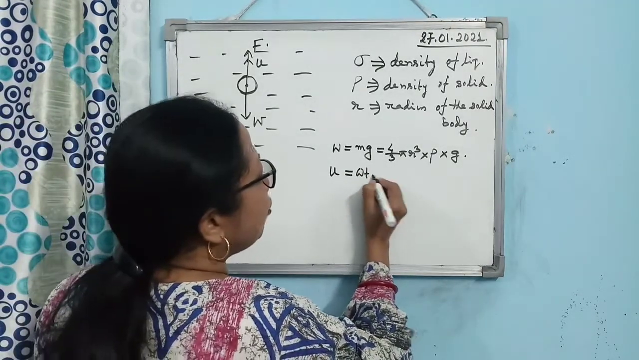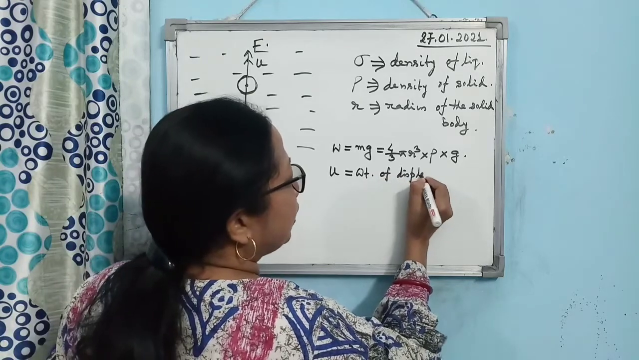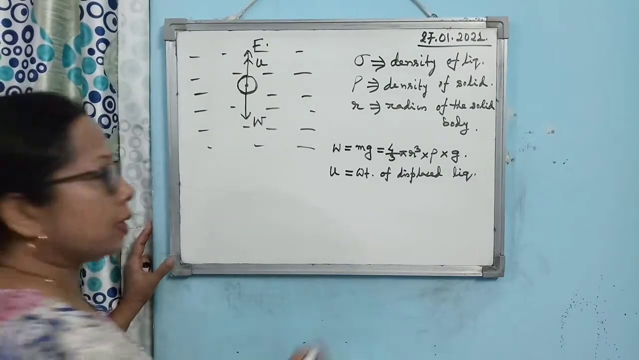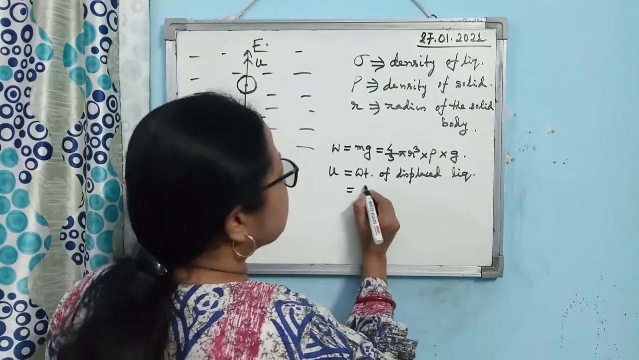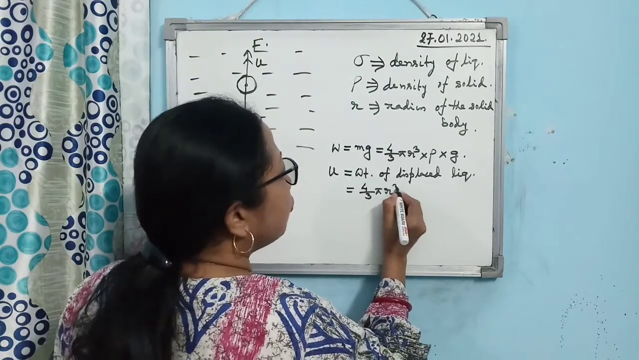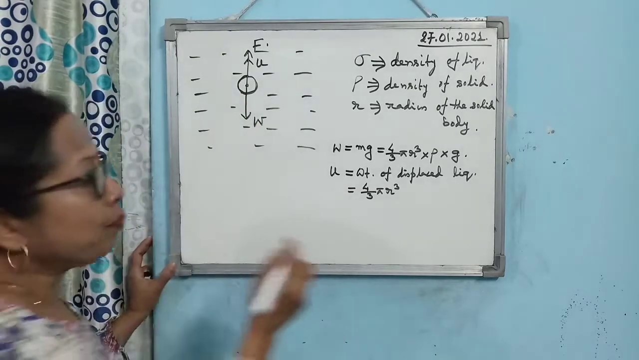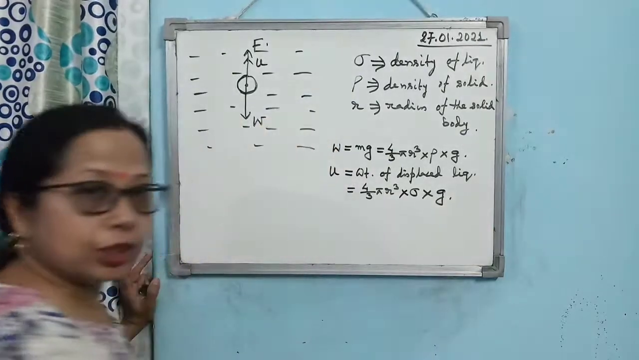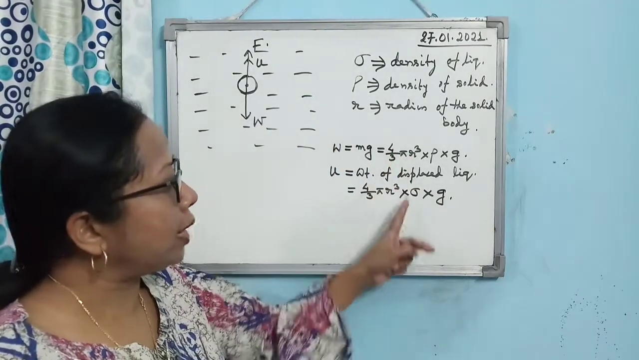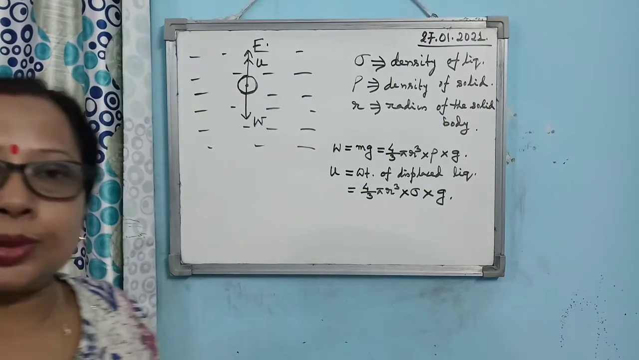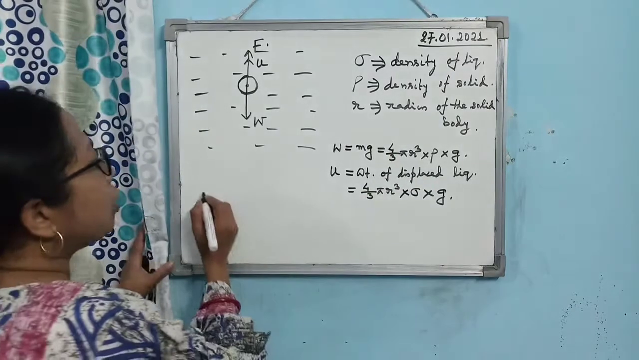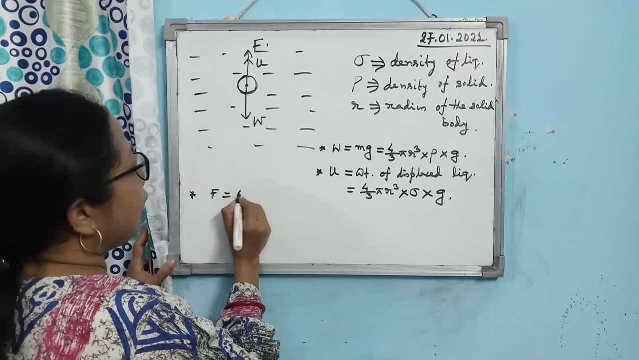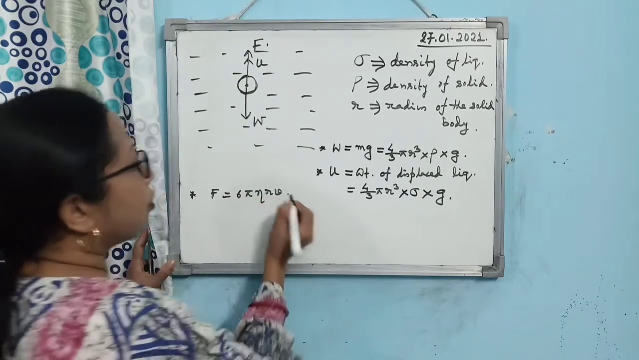Now consider the upthrust. All of you know that upthrust is equal to the weight of the displaced liquid. So what will be the weight of the displaced liquid? Volume of the displaced liquid, which is equal to the volume of the body, multiplied by the density of the liquid, multiplied by g. Now look at the expressions for W and U. W and U are constant with time. Now what about the viscous drag F? Viscous drag F is given by 6 pi eta R V.